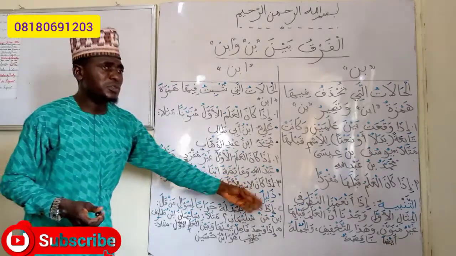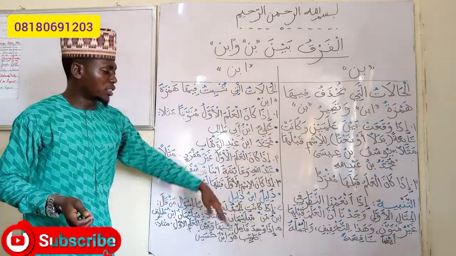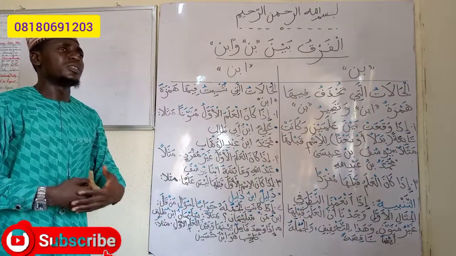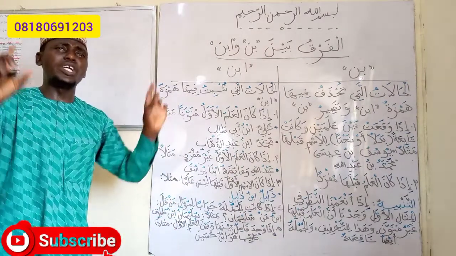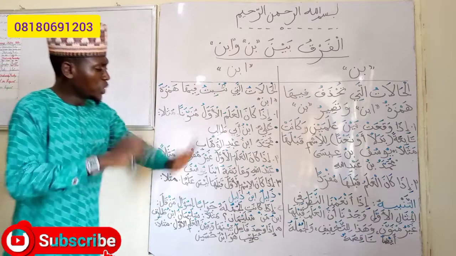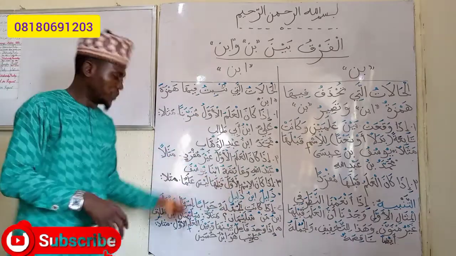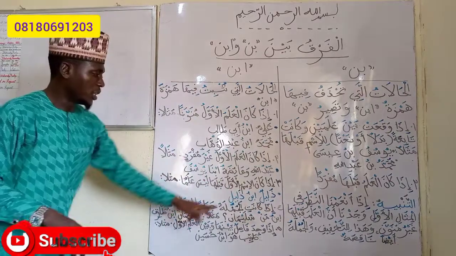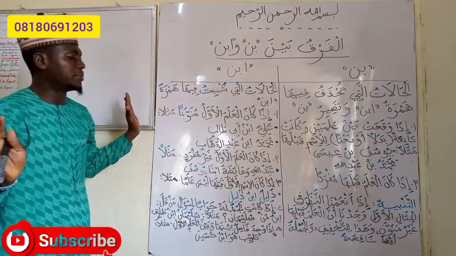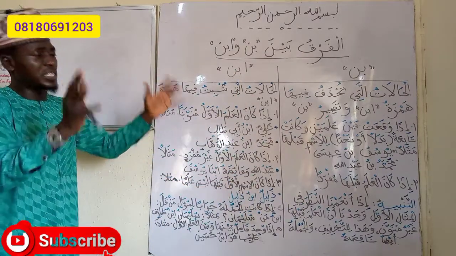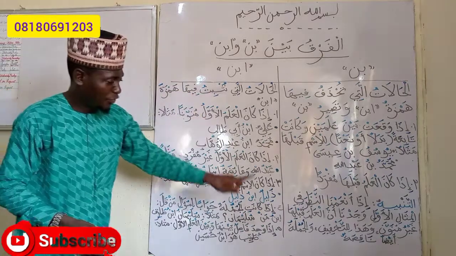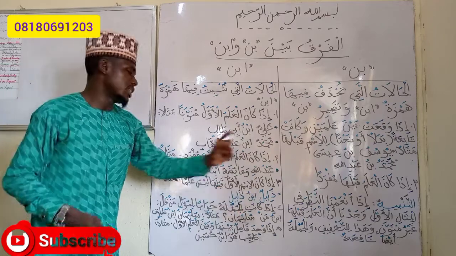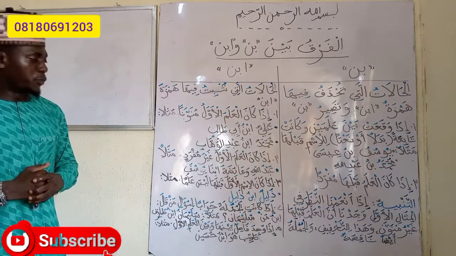Like the ridiculed, or the less privileged. Dhalil is somebody that does not have any honor. So, the ridiculed person, the son of a ridiculed person. Dhalilun is not a proper noun that we can say is the name of a person. And for that reason, we retain the Hamzatul Wasl in Ibn.